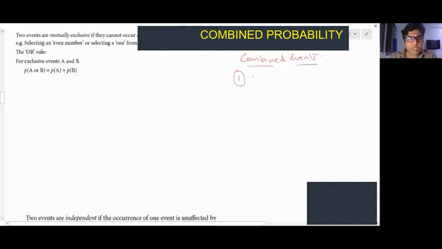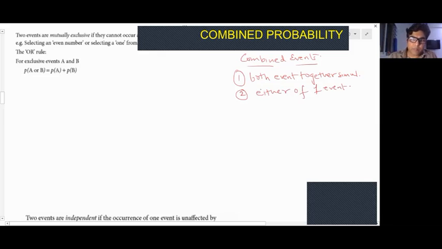Let me take just two events for ease: both events together simultaneously, or either of the events, either one event.